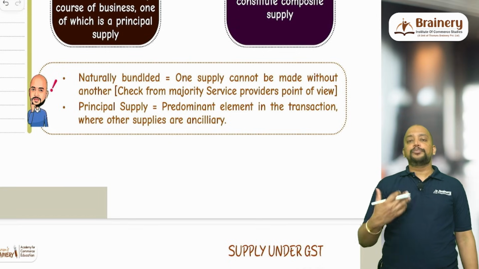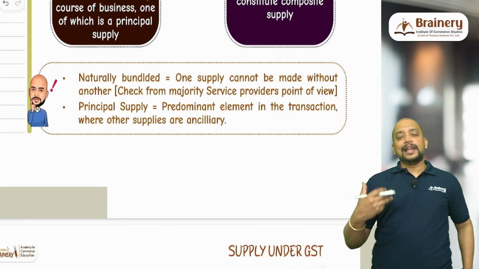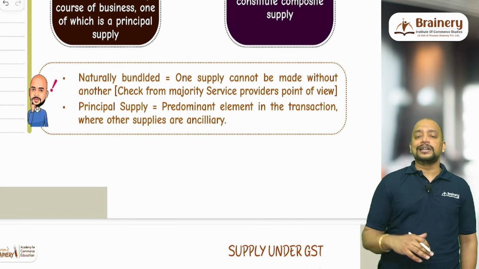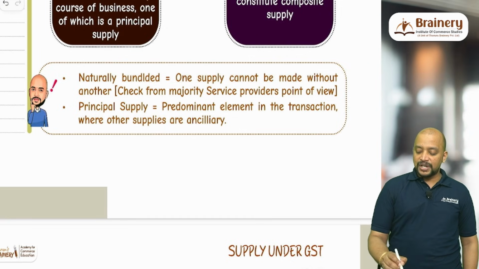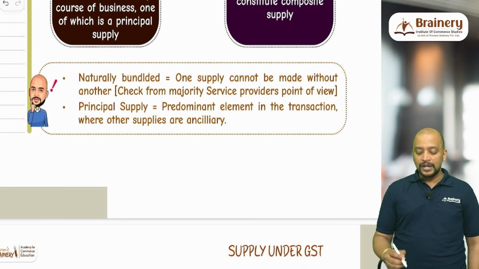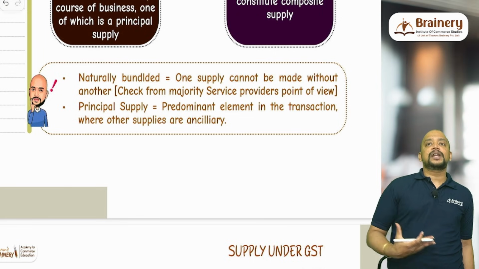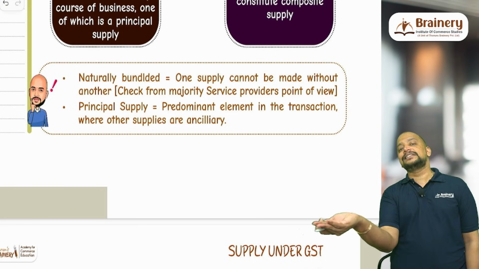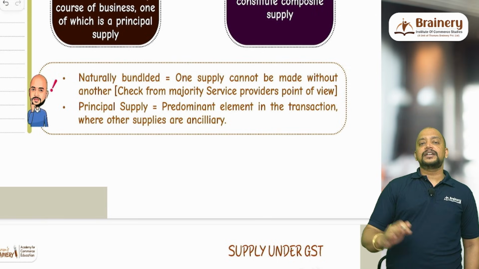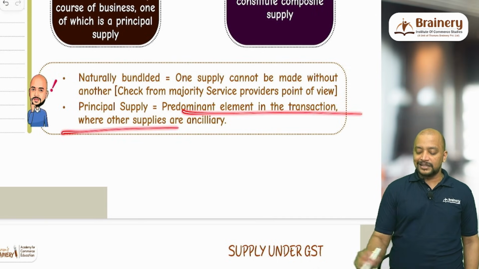For example, laptop and laptop bag. Usually, laptop and laptop bag will be naturally bundled, even though there are exceptions. So check from the majority of service providers' point of view. And what is the principal supply? Principal supply means a predominant element in the transaction where other supplies are ancillary to it. So then it will come under principal supply, the predominant element in the transaction.